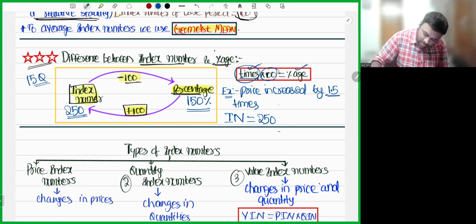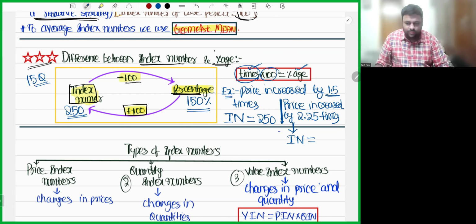Now tell me. Price decreased. Not decreased, let us take increased only. Price increased by 2.25 times. Can you tell me what is the index number? Price increased by 2.25 times. What is the index number? I don't want a wrong answer. I want the correct answer.